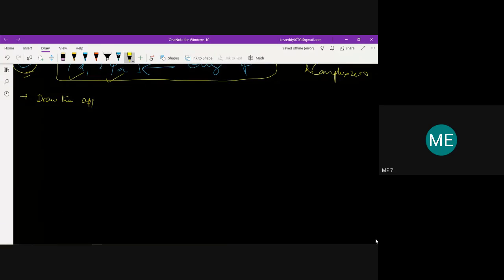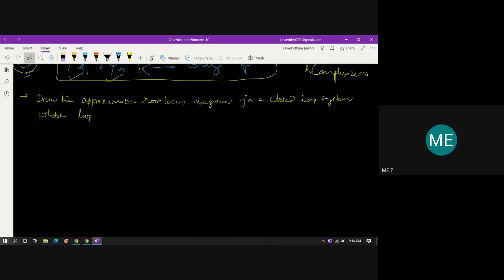Draw the approximate root locus diagram for a closed loop system whose open loop transfer function is given by G(s)H(s) = K / (s(s+5)(s+10)).